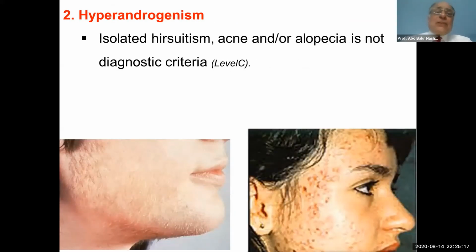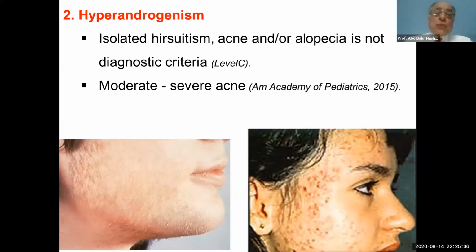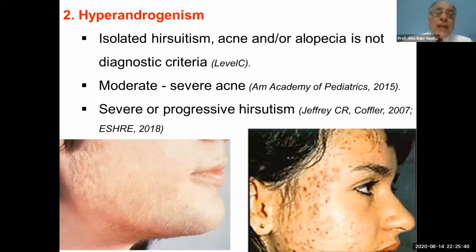The second criterion is hyperandrogenism, and please, isolated hirsutism is not a diagnostic criterion. Isolated acne is not a diagnostic criterion. Isolated alopecia is not a diagnostic criterion, but moderate to severe acne should be considered, and severe or progressive hirsutism should be considered.